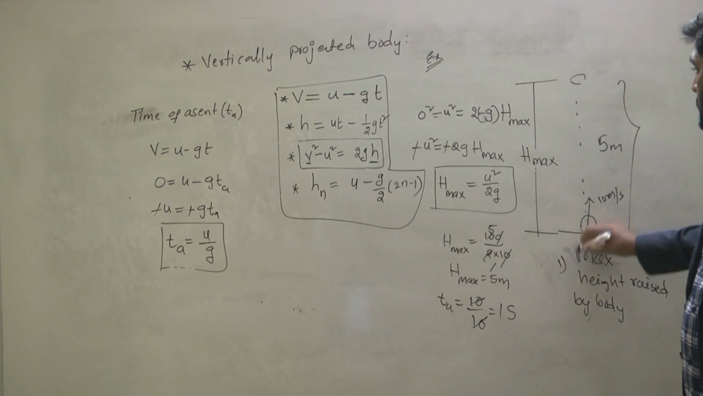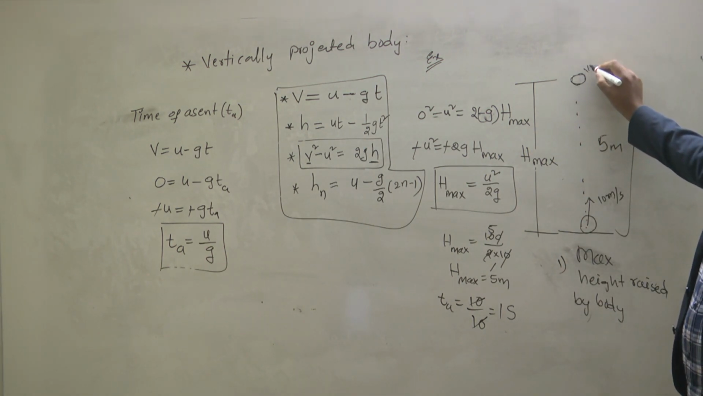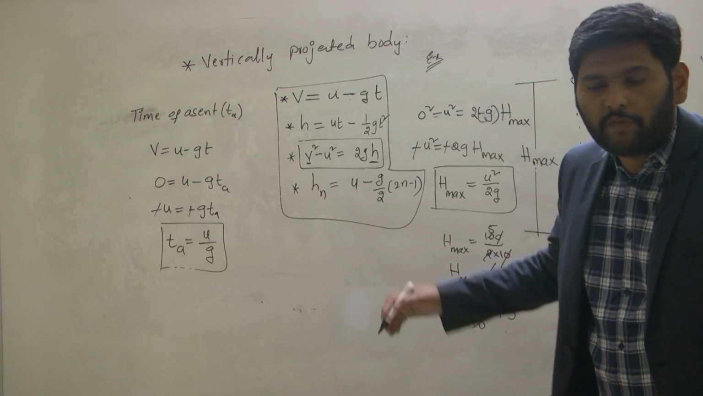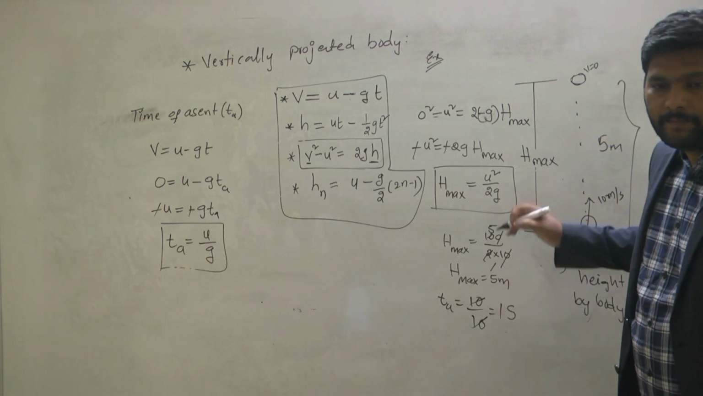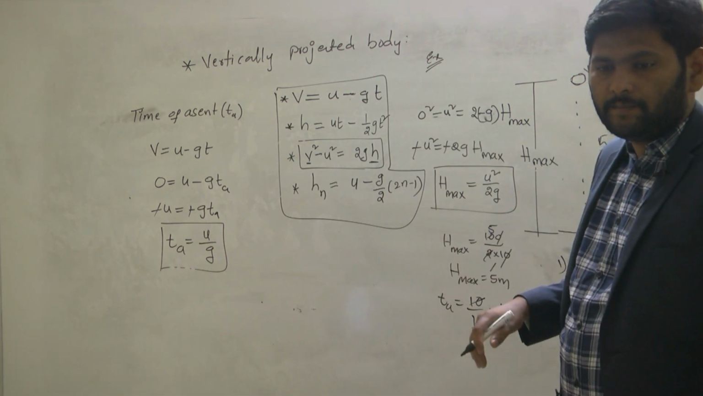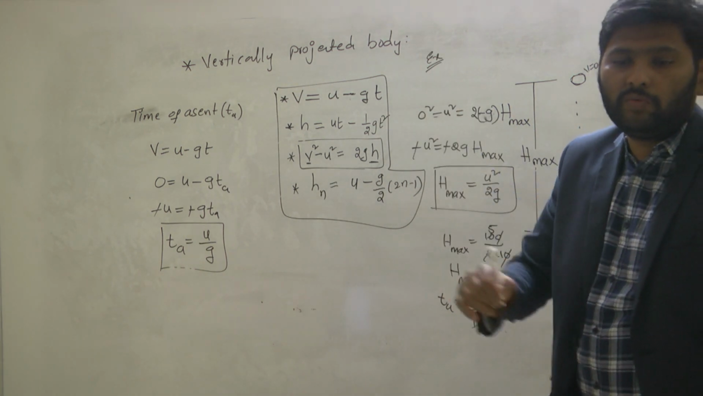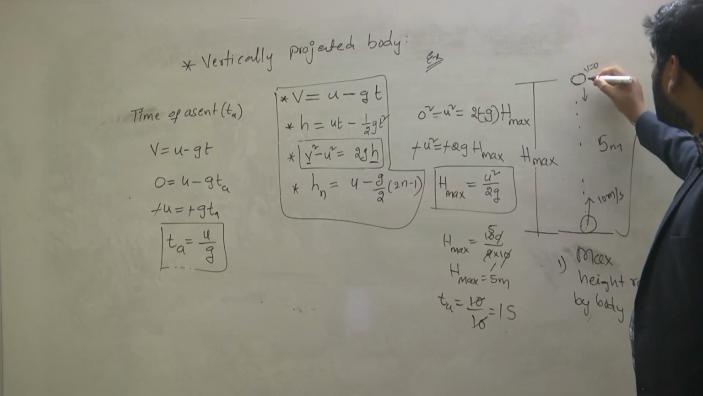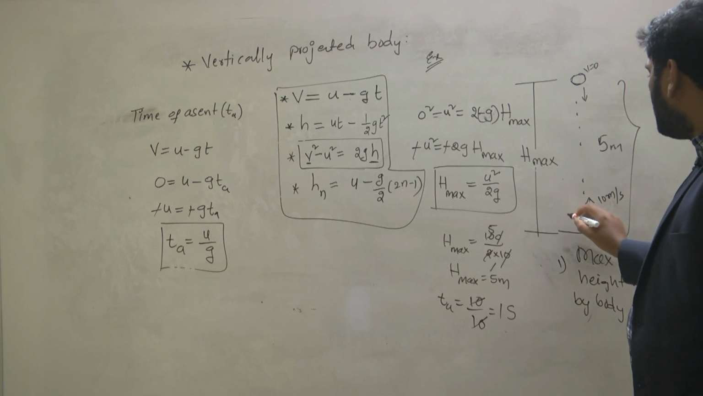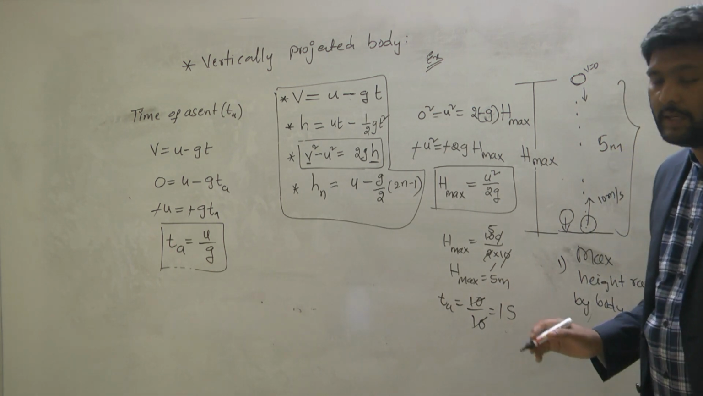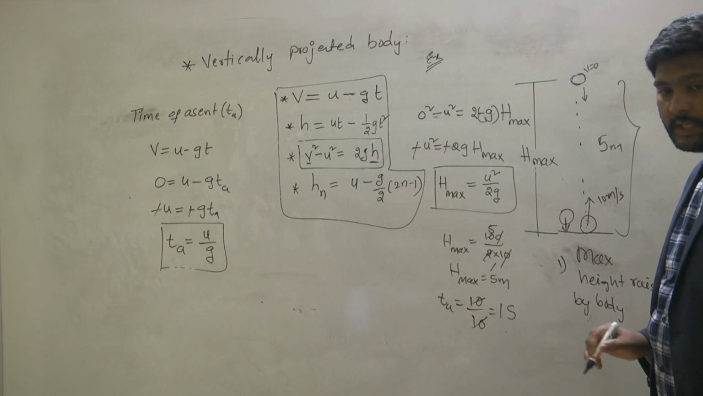Now I have one more question. As it is reaching the maximum height, its velocity becomes how much? 0. But does it move further? After the velocity becomes 0, does the object move further? No. In which direction will it move? It will come down, in the downward direction. When it moves downward, how much velocity will the object gain when it is about to reach the ground?